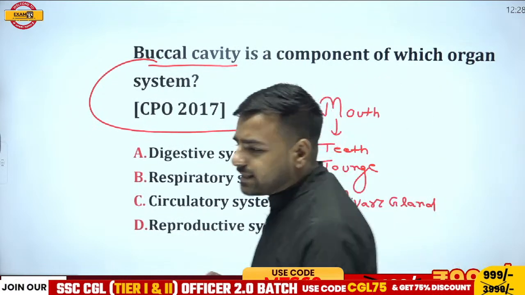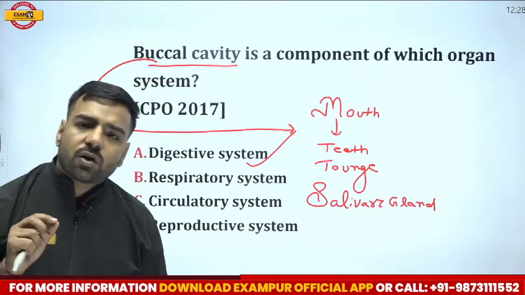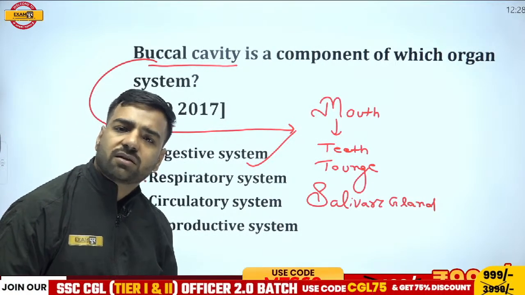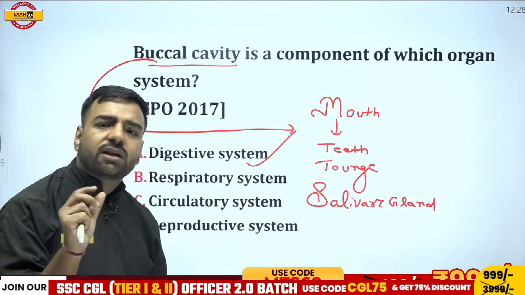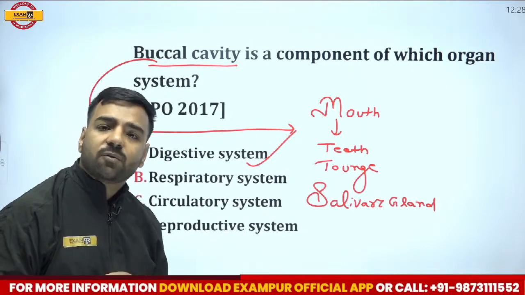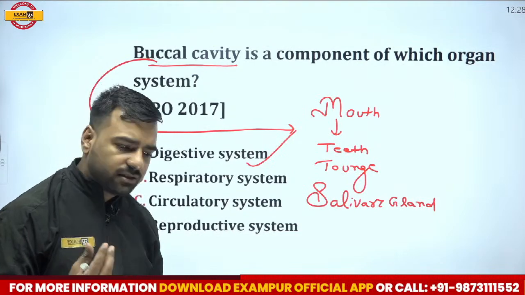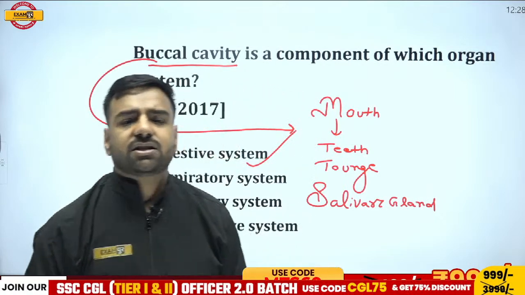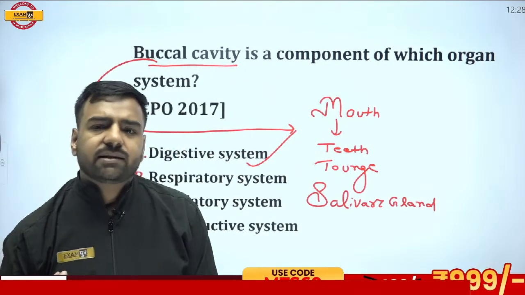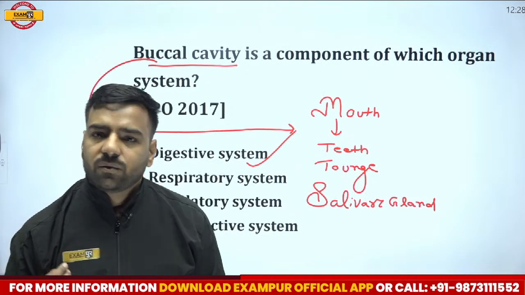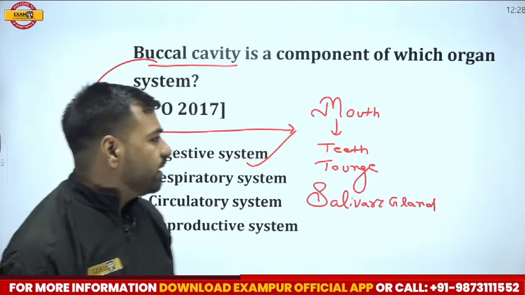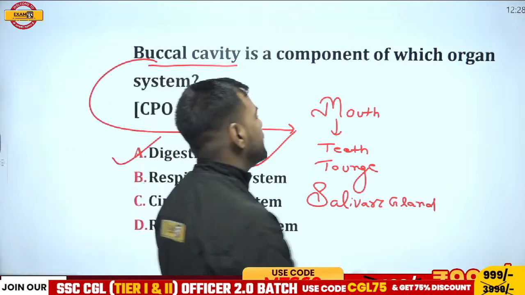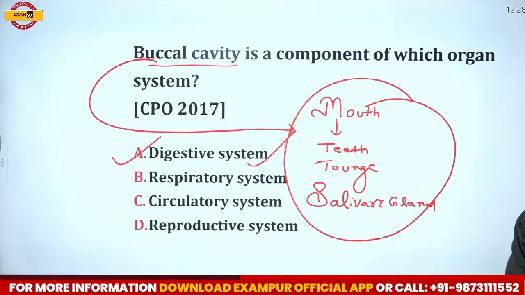If I talk about this digestive system, what's that? Whatever you are eating, this ingestion process starts from which location? From your mouth. And the mouth is the location where digestion takes place for the first time. Which digestion? You can talk about carbohydrate digestion, or you can talk about starch digestion, right? So starch digestion, carbohydrate digestion, all these things take place in the mouth, where salivary glands are present. So yes, digestive system is going to be the correct answer. That is, the buccal cavity is present in the digestive system.